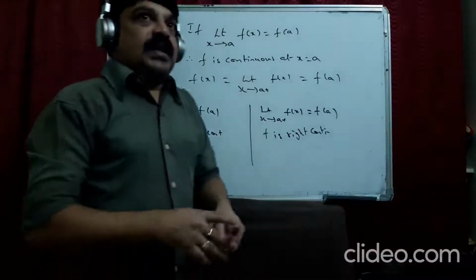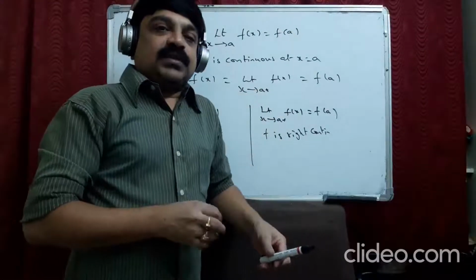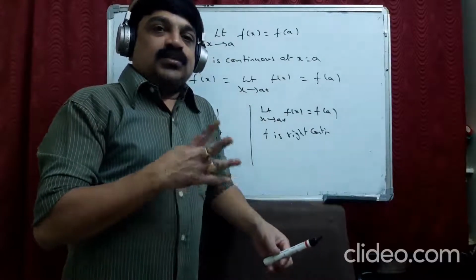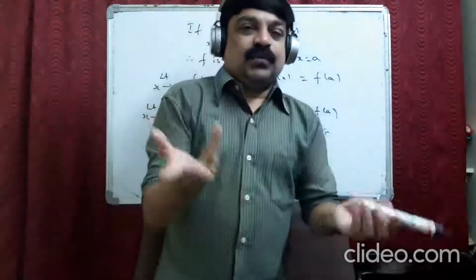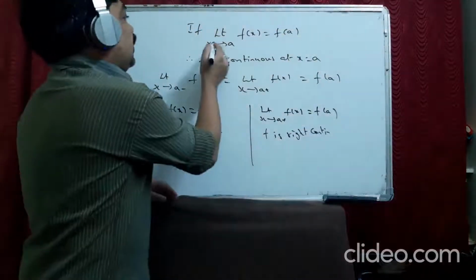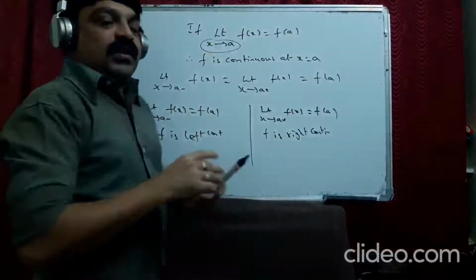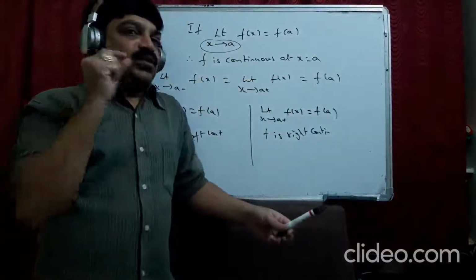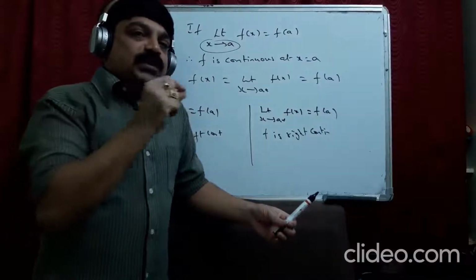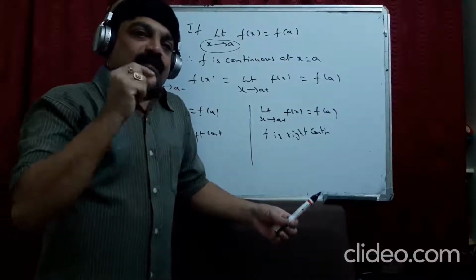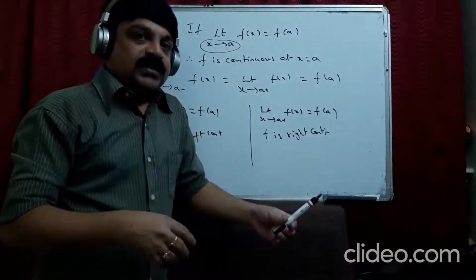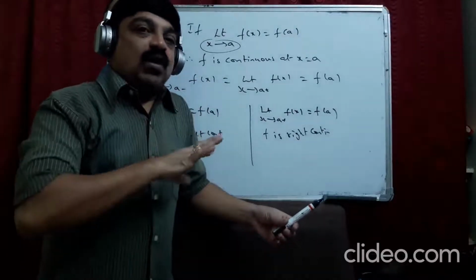And one more thing, there are certain standard functions where the function is continuous in its domain. Actually, what is continuity? Continuity means when x is approaching the value a, and you have some function f of x, that function will not break.